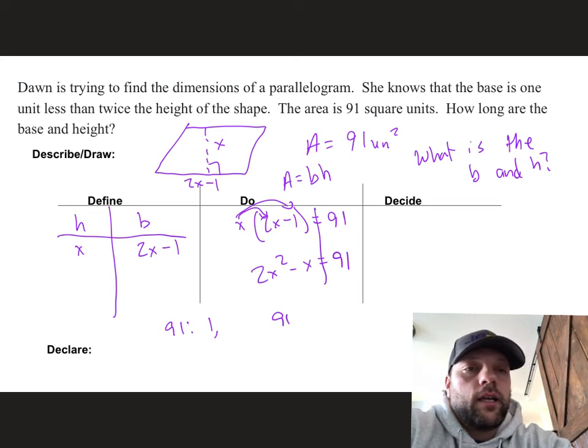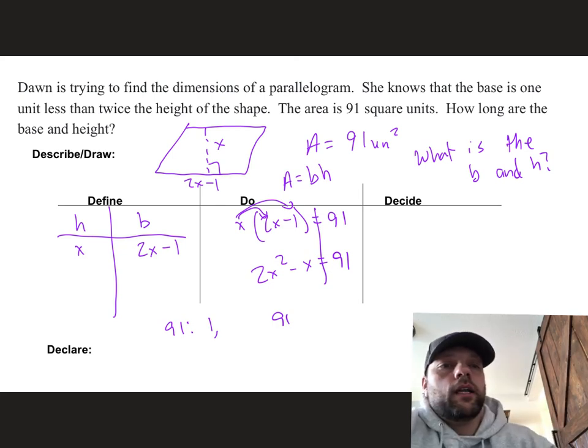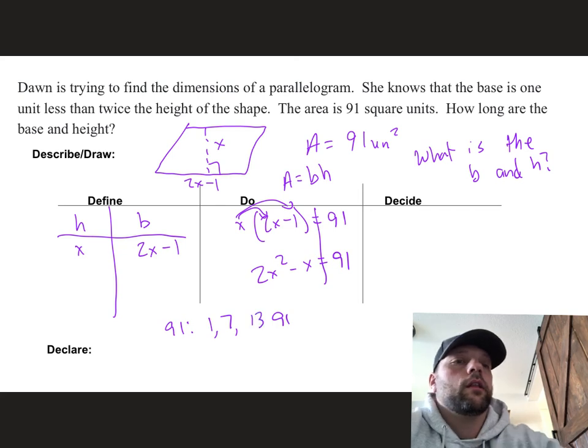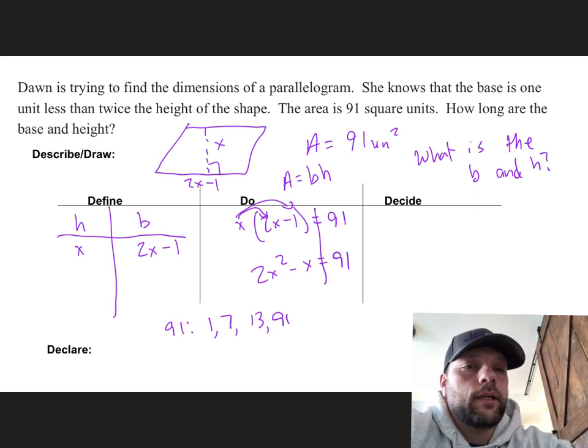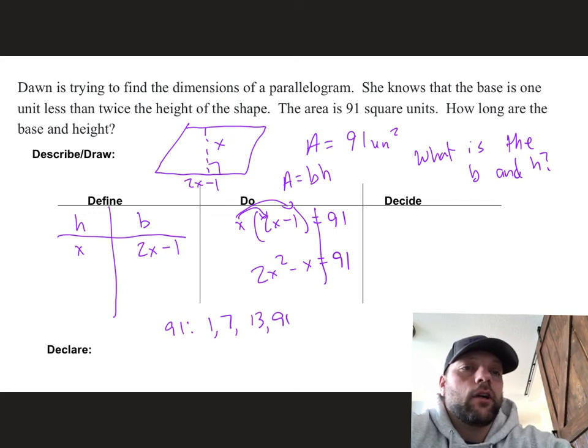So looking at our odd numbers, 3, 9 plus 1 is 10, not divisible by 3. 5, doesn't end in a 5 or a 0. 7, 91 divided by 7, if I type that in on my calculator, it gets me 13. 9, 3 doesn't go into it, 9's not going to go into it. 11, the closest would be 88 or 99. And then 13, so we've already hit 13. So our factors are 1, 7, 13, and 91.